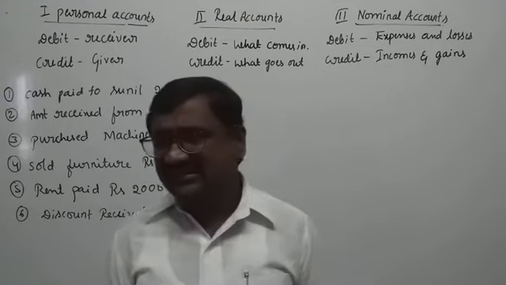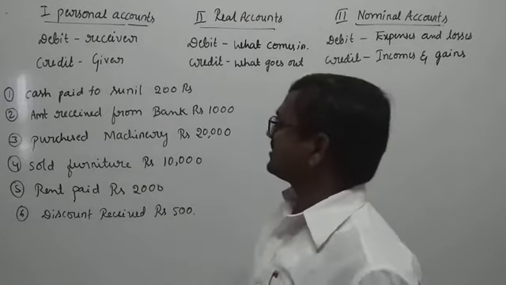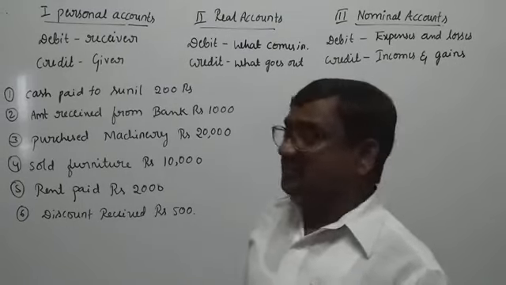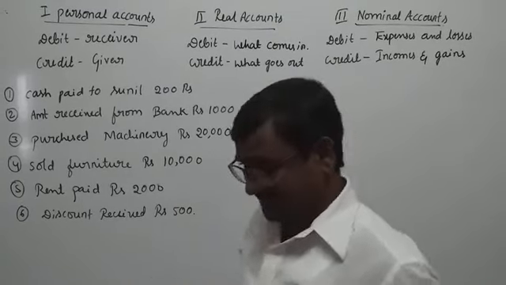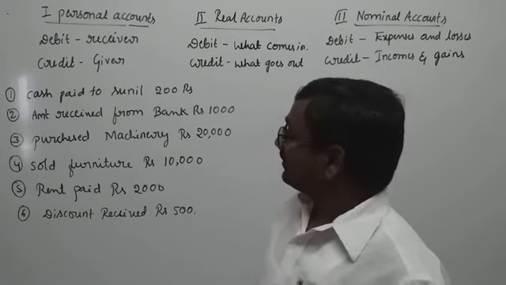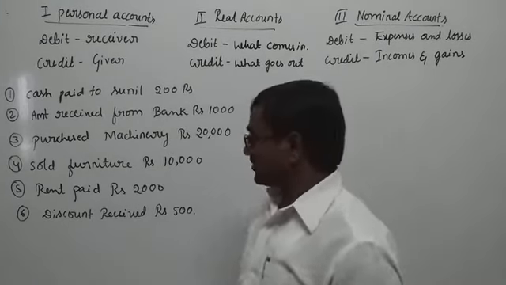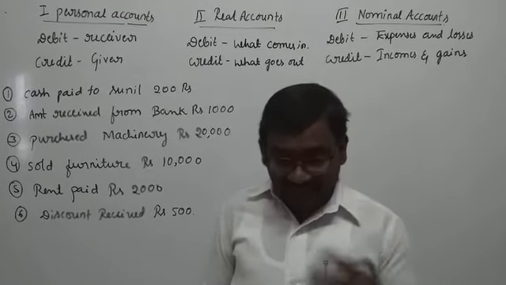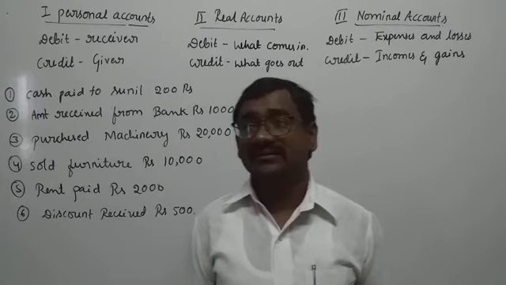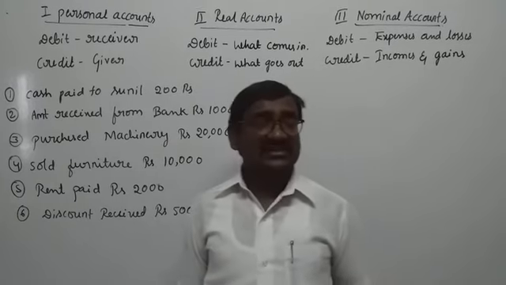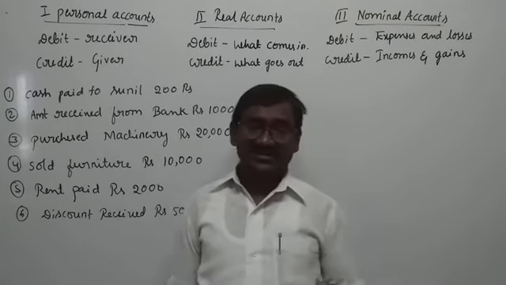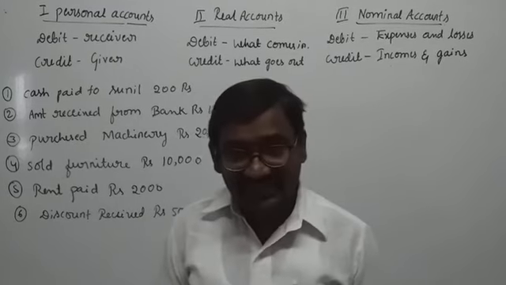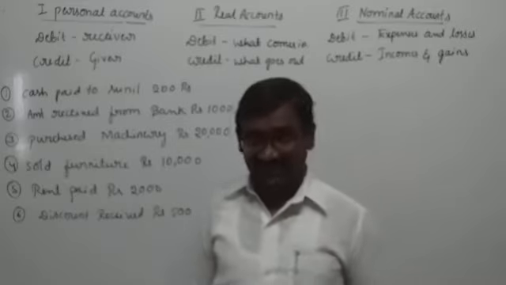Based on these rules, we may be classifying some of the entries, because any transaction consists of two side effects, one is a debit, another one is a credit.